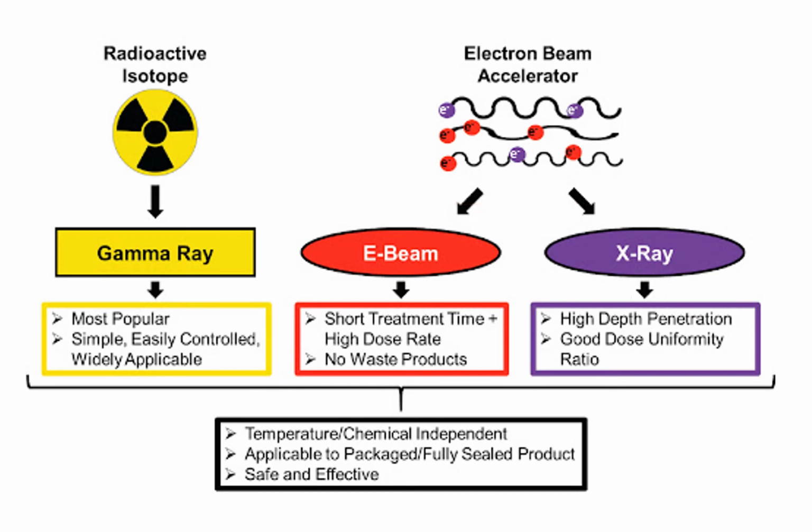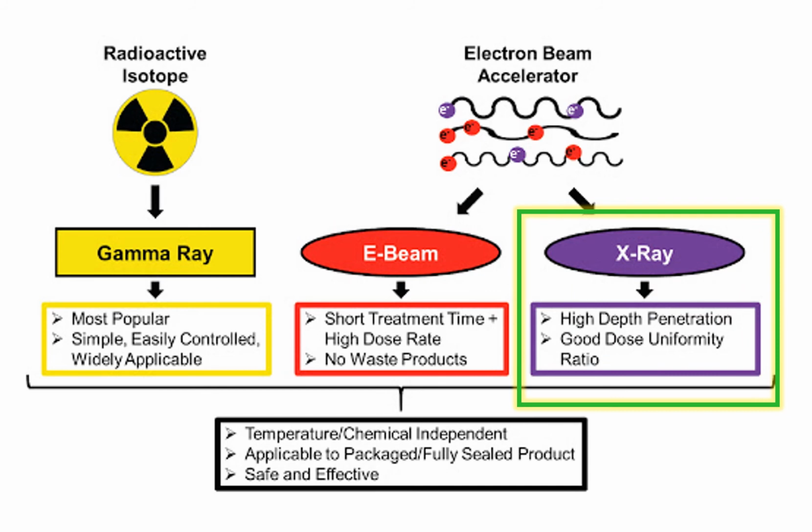And last we have X-rays, which are used for sterilization, and they can be more penetrating than either gamma rays or electron beam rays. Of the radiation techniques, X-ray achieves the highest dose uniformity ratio, that is the ratio between maximum and minimum dose required for sterilization. Dose uniformity ratio measures the range of doses which are delivered to the product, and it is important to optimize the irradiation materials in order to minimize degradation.